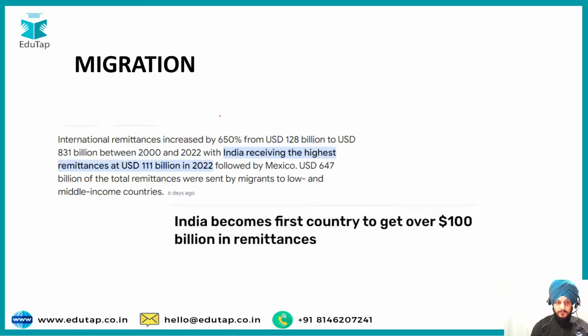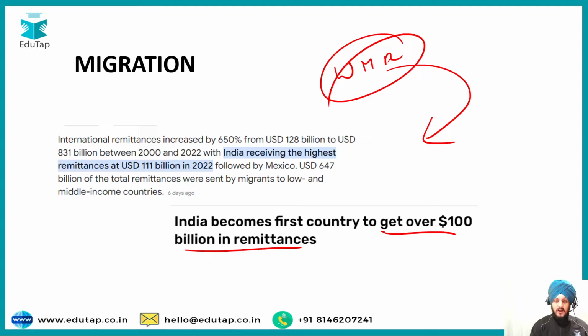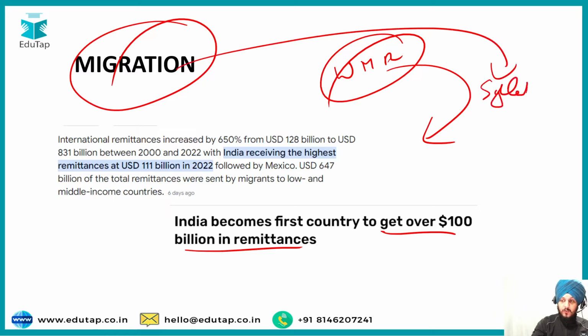After that, we have the migration. According to the World Migration Report, India becomes the first country to get over $100 billion in remittances, and India has received the highest remittances among the different countries. That is why the migration topic is also very important, because it has been highlighted by the World Migration Report, and also has been very specifically mentioned as a part of your syllabus. So that is why it is a part of this list.